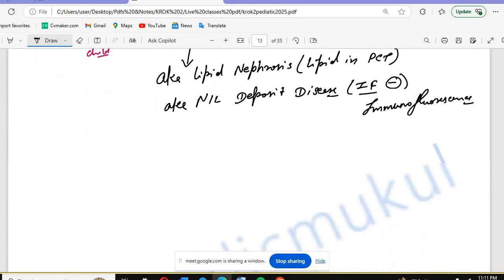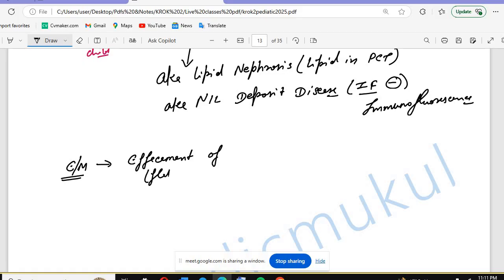The most characteristic feature you are going to see on electron microscopy, what is that? There will be the foot processes, which we call podocytes. They will become flattened, and flat means effacement. So this is known as the effacement of the foot process. These are the podocytes, and this is the gold standard characteristic feature you will see in minimal change disease.